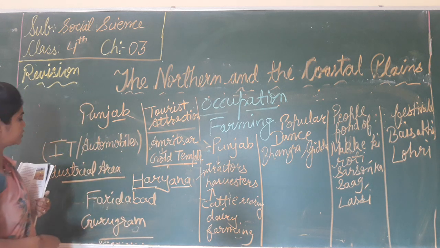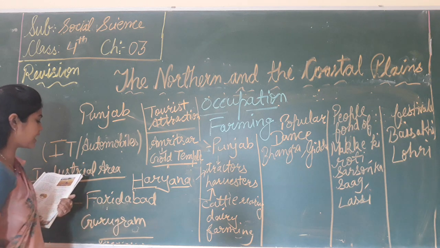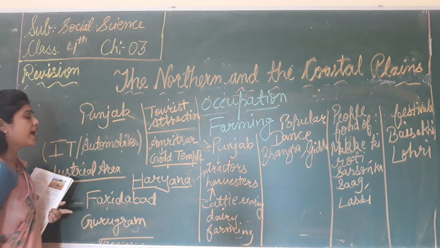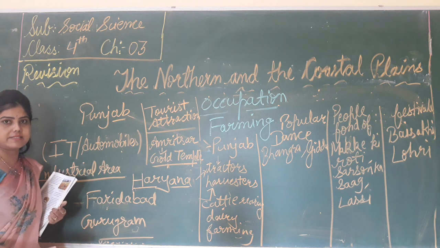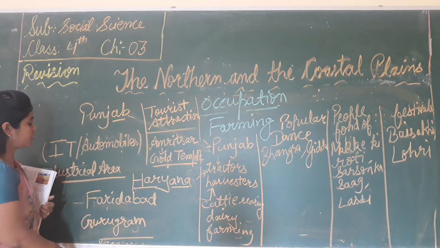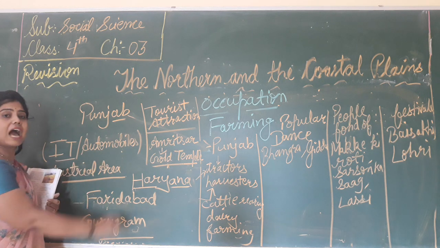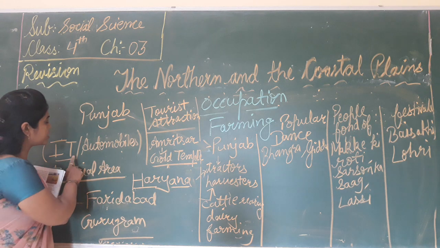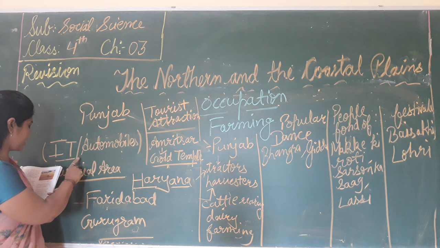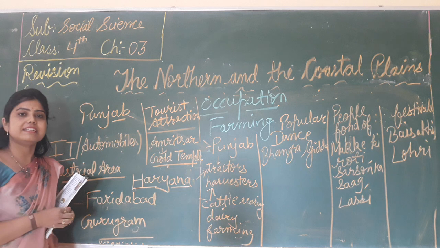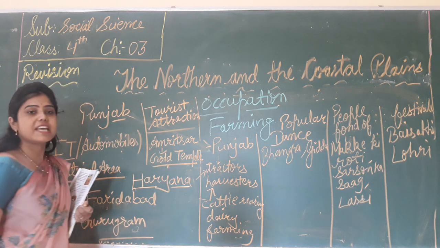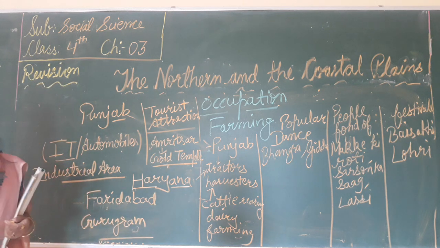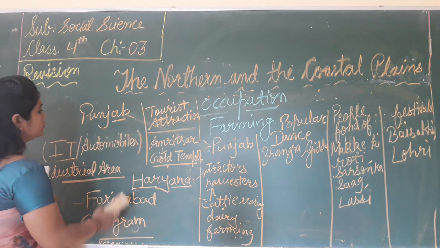And Faridabad and Gurugram have many industries, like IT industries, meaning information technology, and automobile industries in this state, that is Haryana.